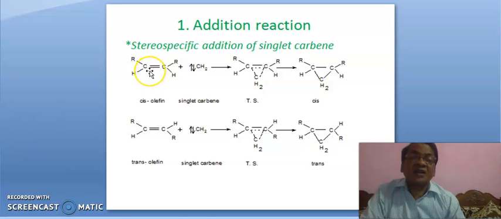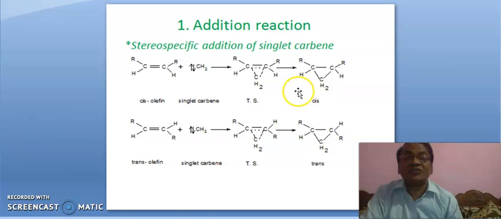Here the electron with clockwise spin will interact with this electron with anti-clockwise spin, and this electron with anti-clockwise spin will interact with this electron with clockwise spin, so breaking of the bond and making of the bond take place simultaneously, and this transition state is formed.